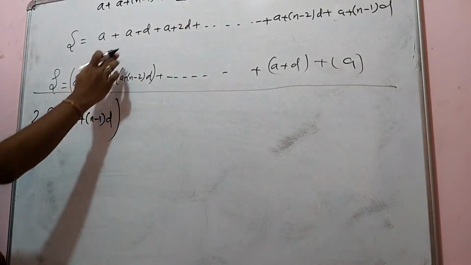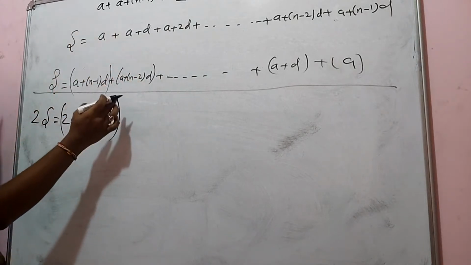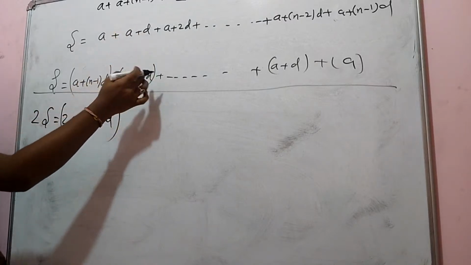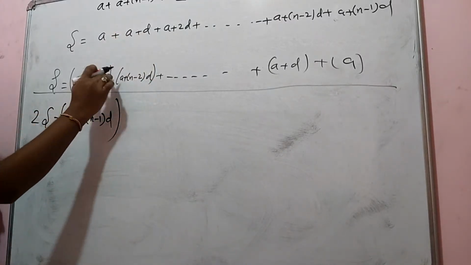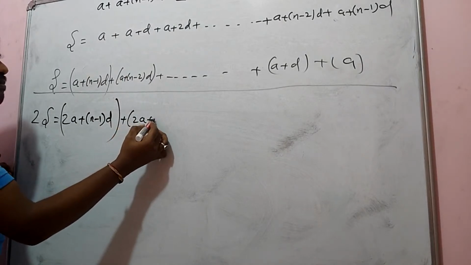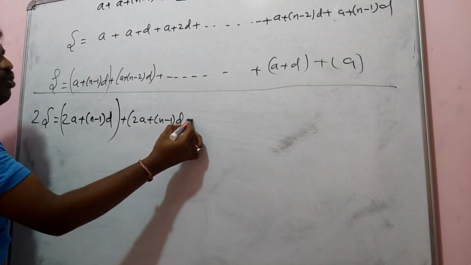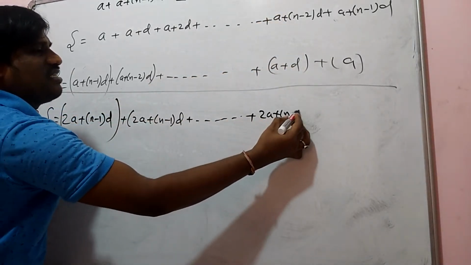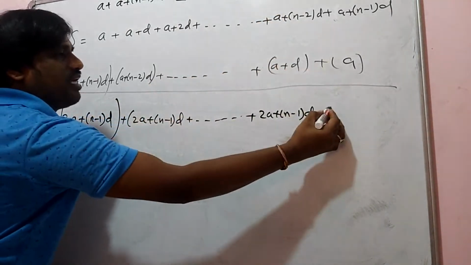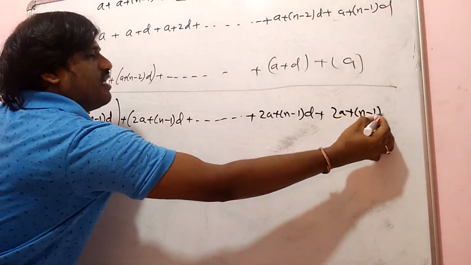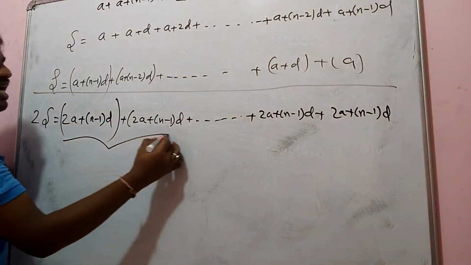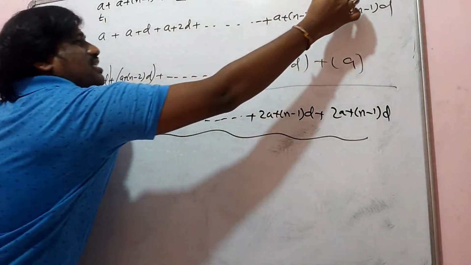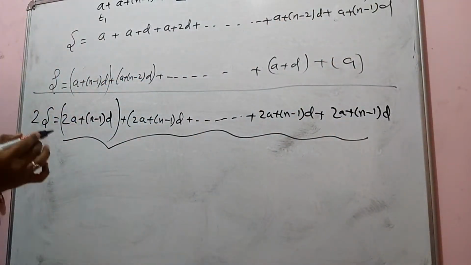So this is what I got. If I add this one, I'm going to get the same thing: a plus, and if I add this, n minus 2 plus 1, I'm going to get n minus 1 into d. Means I'm going to get repeatedly 2a plus (n minus 1) into d. Here also I get 2a plus (n minus 1) into d, and the last term also. Can you tell me how many I'll get like this? Because these are n terms, from the first term to the nth term, I am going to get n terms like this.